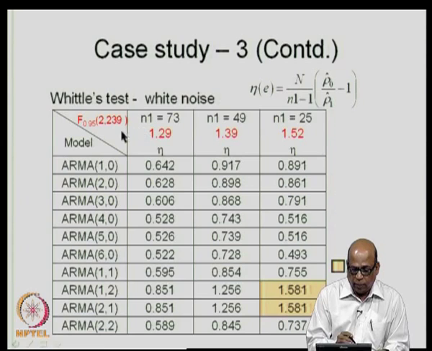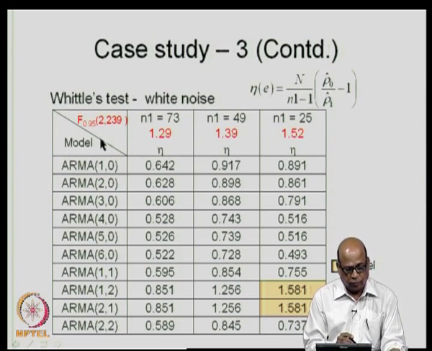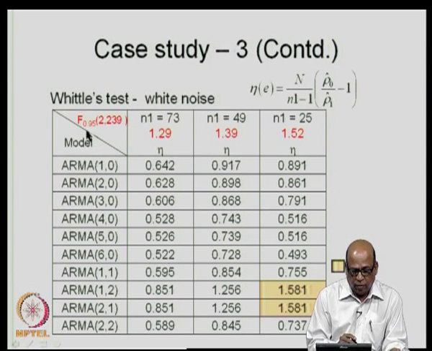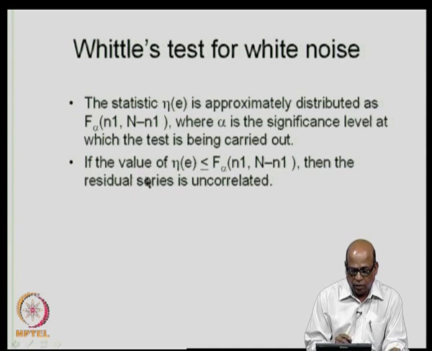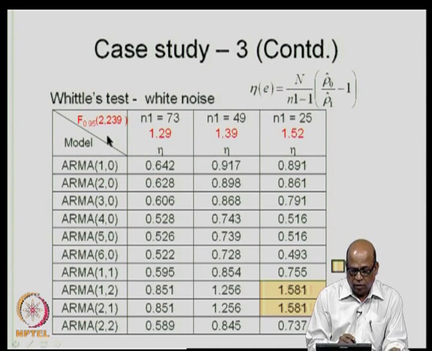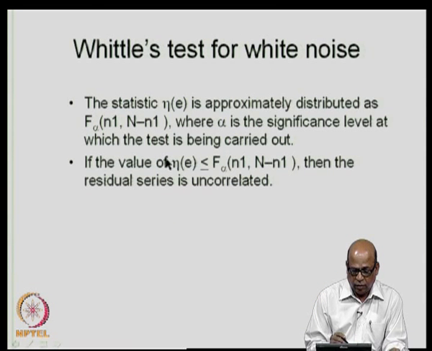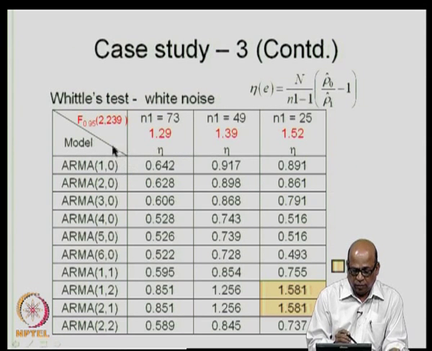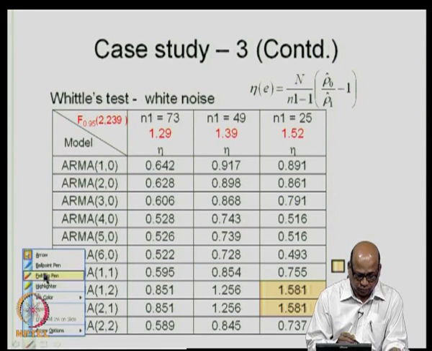Then corresponding to that particular N1, you will have f 0.95 and 239, 239 being n minus n1. I am sorry, there is a mistake here. This is not f 0.95 to 39.